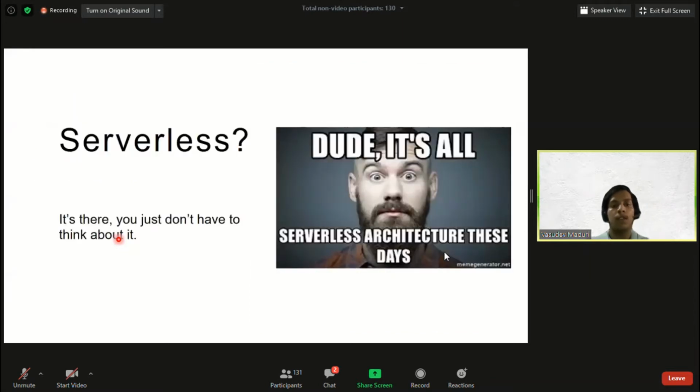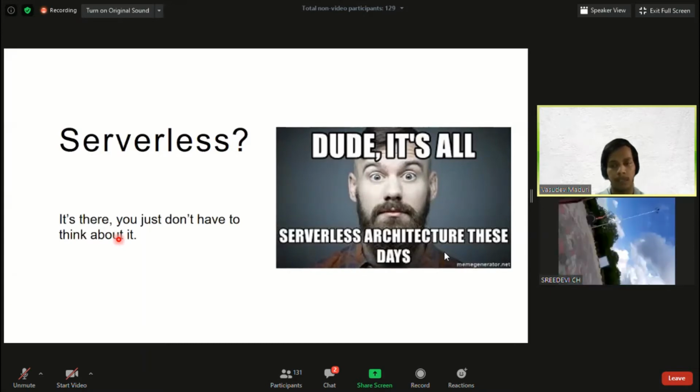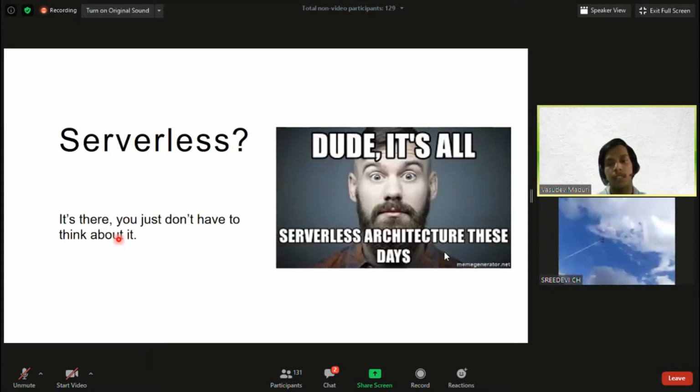So what exactly is serverless? Nowadays, each and every architecture, from small scale companies to large scale companies, is moving this way. We can take the example of Netflix, where everything is serverless.